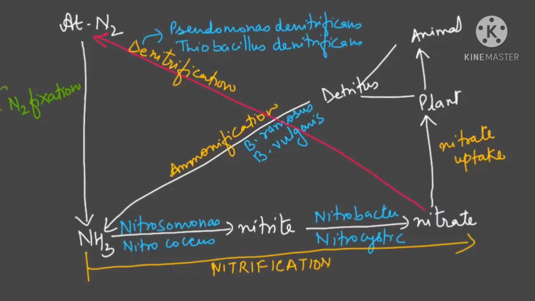Key steps: nitrogen fixation we have already covered. Now nitrification I explained to you through this diagram. Nitrification is a process by which ammonia is changed into nitrite, but not directly, in a step process. Then ammonification is a process by which organic nitrogen is changed into ammonia, because detritus is dead remains. And denitrification is a process by which nitrate is changed back into atmospheric nitrogen. So I hope in this one diagram, all the points which we had left out are discussed with you. Now I have to discuss just one point: after uptake, how the plants will assimilate it.